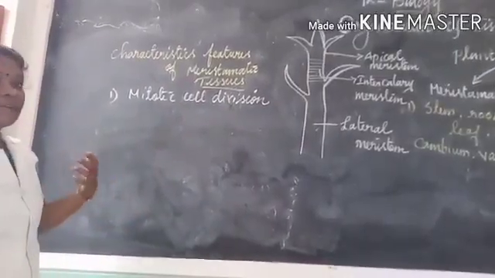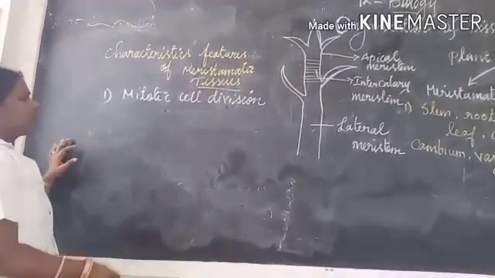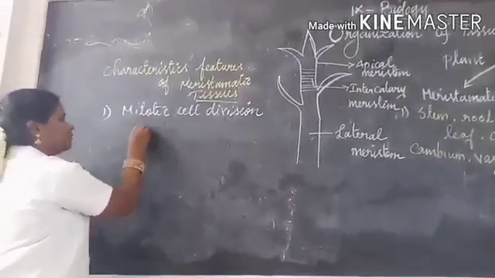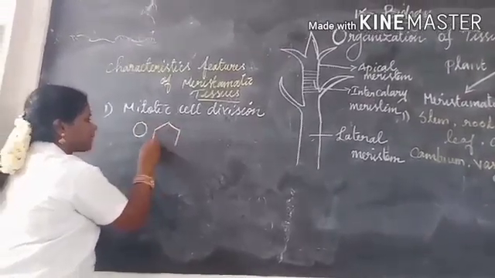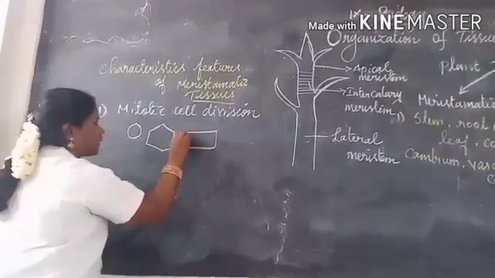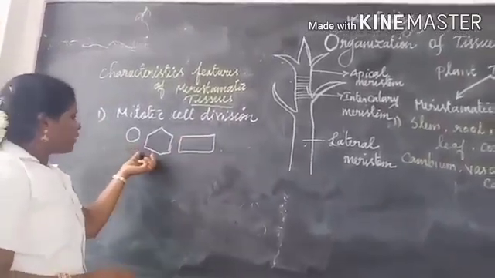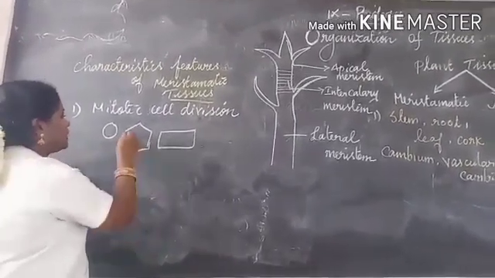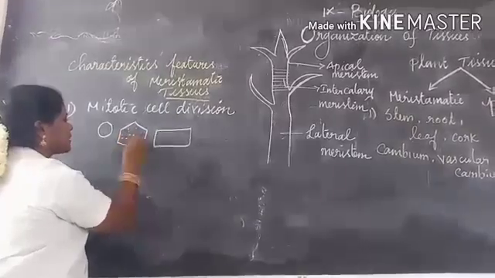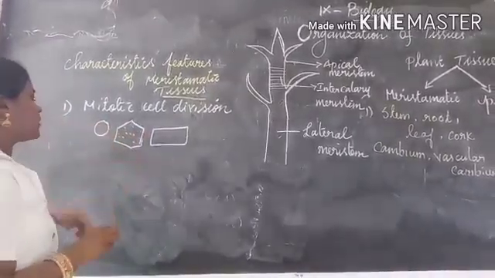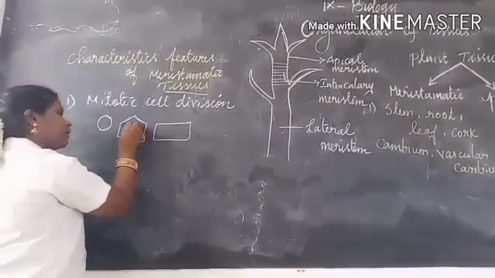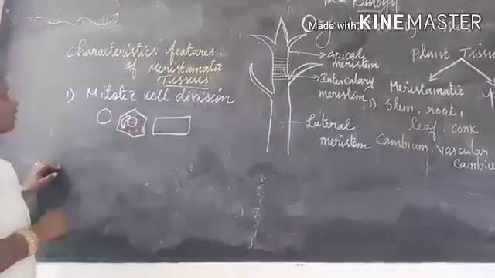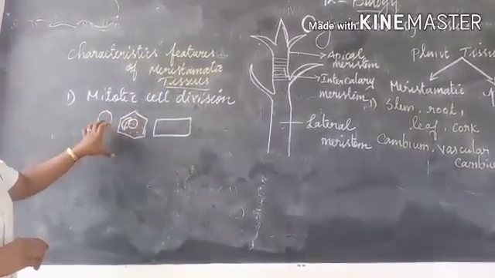Meristematic cells are thin walled, and they may be oval, polygonal, hexagonal or rectangular in shape, with dense cytoplasm. They have a small nucleus and small vacuoles, and they are made up of parenchymatous cells.